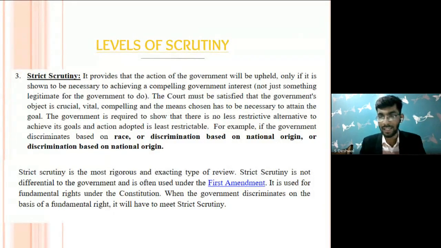In fact, I have provided you the link in the chat box earlier, so please read them. It is used for fundamental rights under the Constitution. When the government discriminates on the basis of a fundamental right, it would have to meet strict scrutiny, which I would be taking in your question. But before that, I will be showing you 3 slides. Please have a look at them carefully.